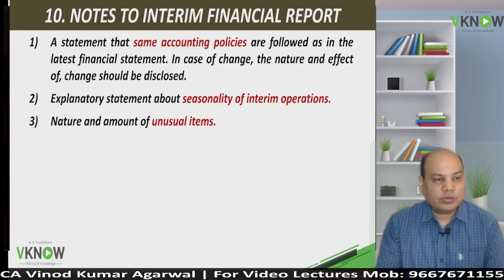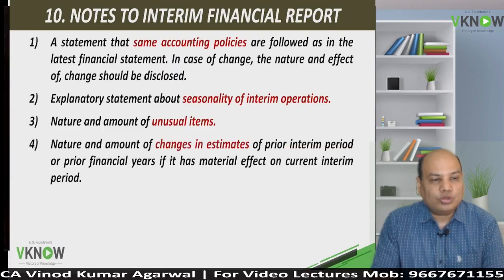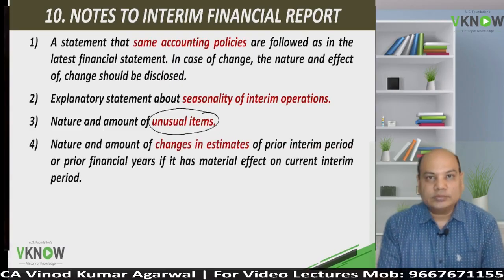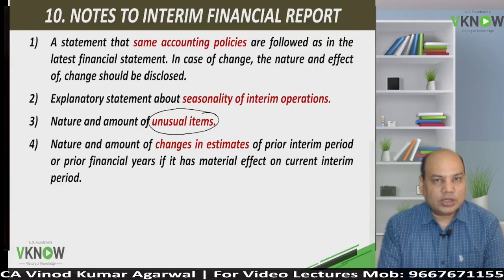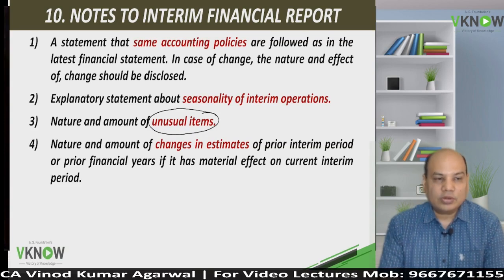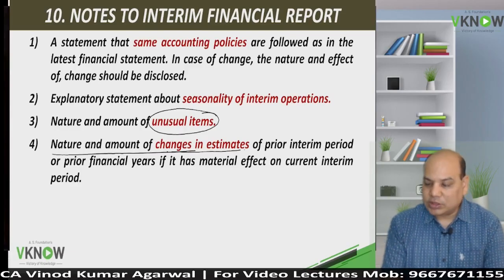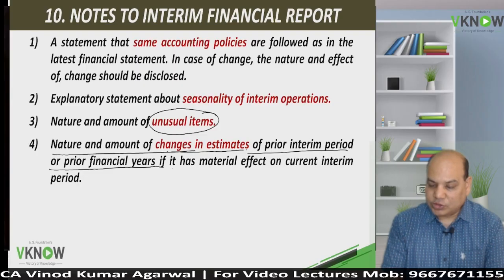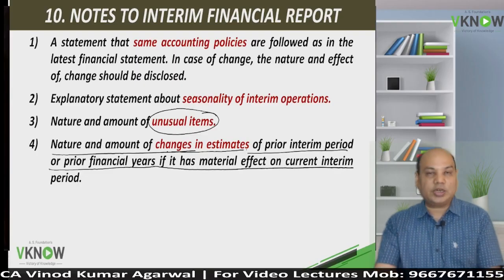Third, you have to disclose the nature and amount of unusual items. Any unusual item will have to be disclosed in the notes separately, like for example demerger, merger, restructuring, loss due to earthquake, loss due to fire. These are not usual items, so they will be disclosed separately. The nature and amount of changes in estimates of a prior interim period or prior financial year, if it has a material effect on the current interim period.